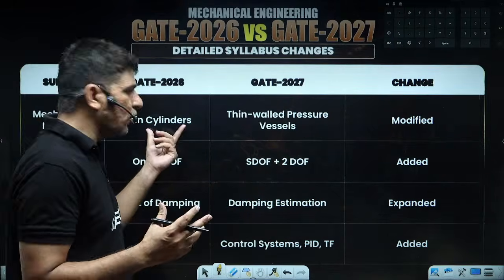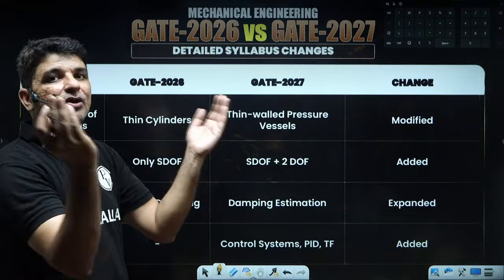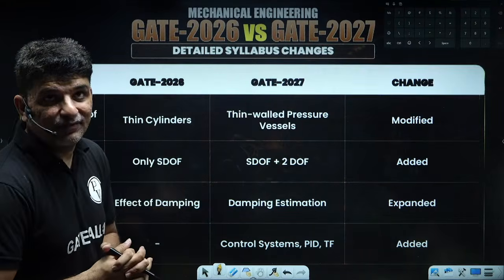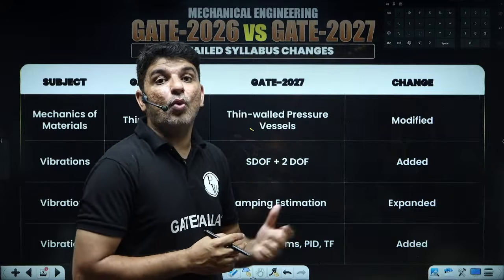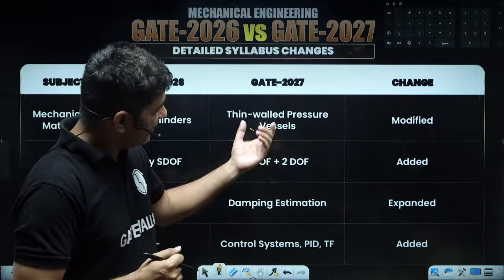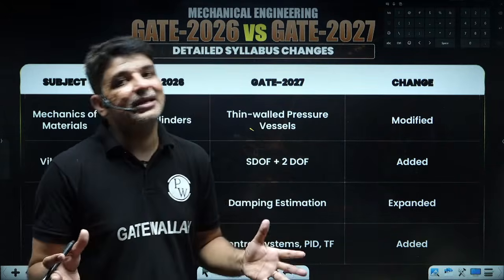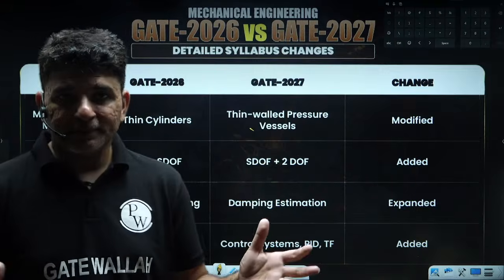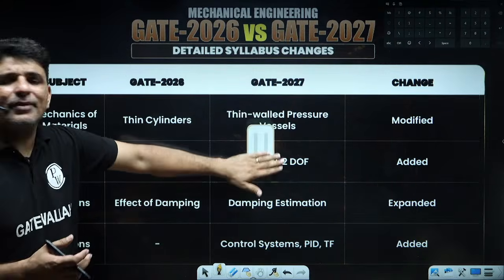So guys, that has been made, in fact, much broader now. Earlier it was written only thin cylinders, so mostly it was the cylindrical shapes only which you used to study, but now it is thin walled pressure vessel. Now in these thin walled pressure vessels, everything can be included. So that has been slightly modified.